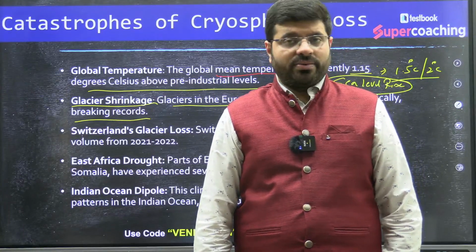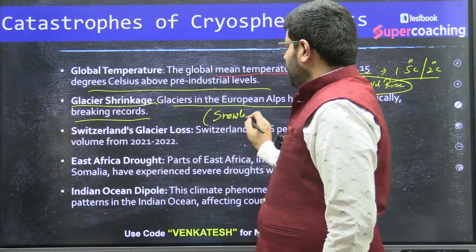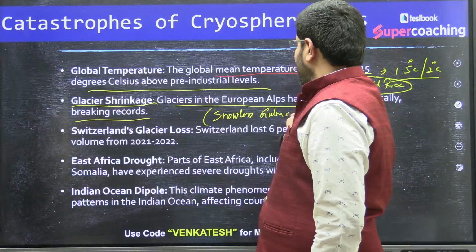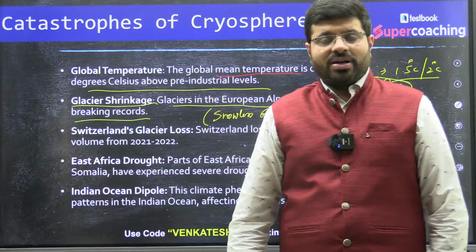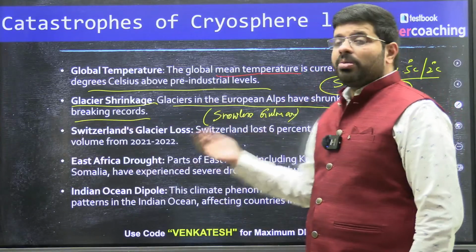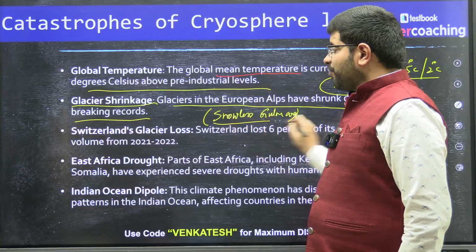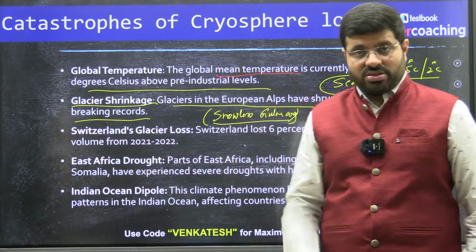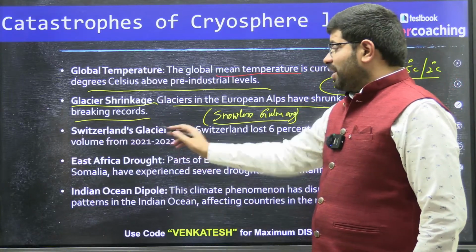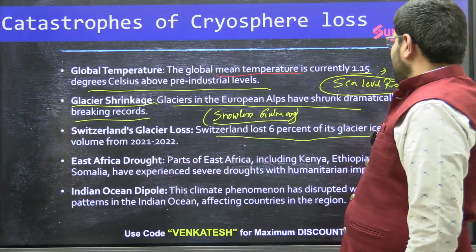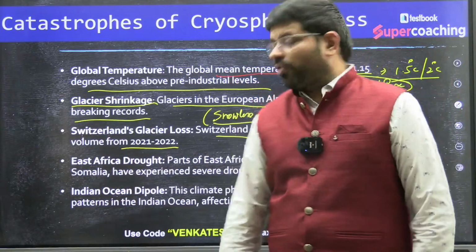across the world, right? Recently, you also have something called snowless Gulmarg, for which I have done a video. You can type snowless Gulmarg Venkatesh in YouTube and you will get a video, where I have discussed how the Gulmarg region of India has had a significant lack of snow and how it has disastrous consequences. So this is the thing about the glaciers again. The Switzerland glacier loss: Switzerland lost 6% of the glacier ice volume from 21-22. Look at the extent of volume loss.